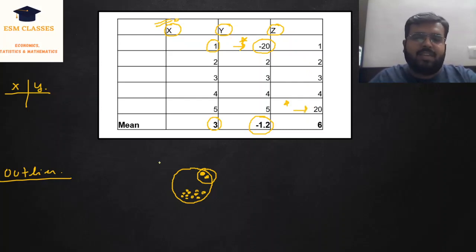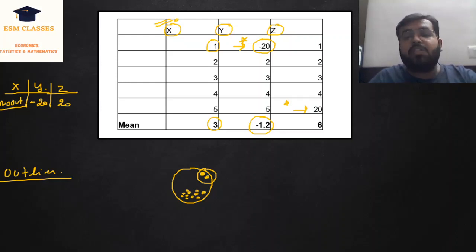So basically, we can say that in the case of Y and in the case of Z, we have outliers. The outlier in the case of Y is -20 and the outlier in the case of Z is 20. But in the case of X, we can't find any value which is quite different from the rest of the other values. Therefore, in this case, there is no outlier. Now, basically, if there is an outlier, the mean is affected very much by the outlier, right?